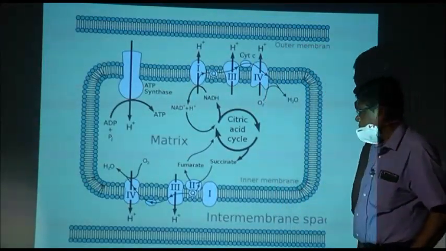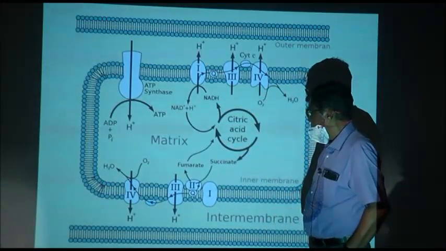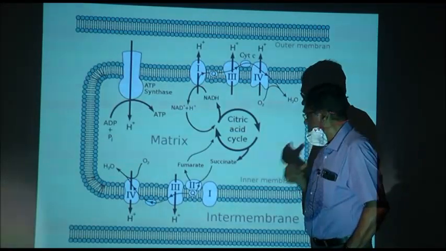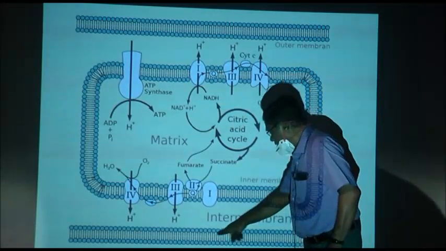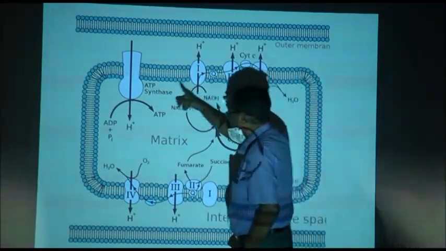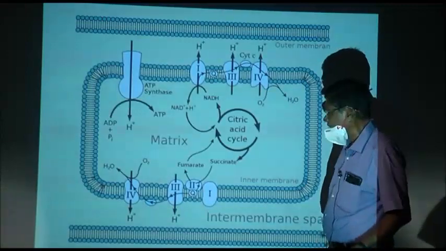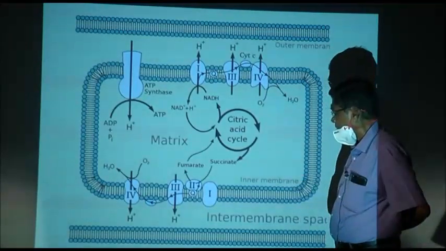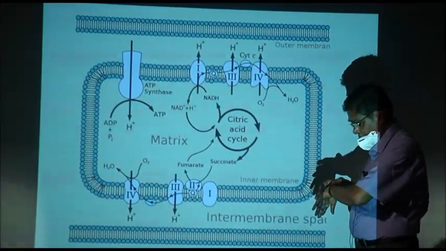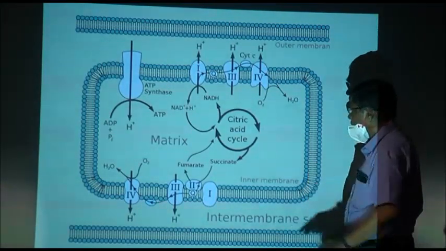Now, this is the citric acid cycle. This is the mitochondrion, this is the outer membrane of the mitochondrion and this is the inner membrane of the mitochondrion. I will repeat again the citric acid cycle after completing all this, because there may not be much time.